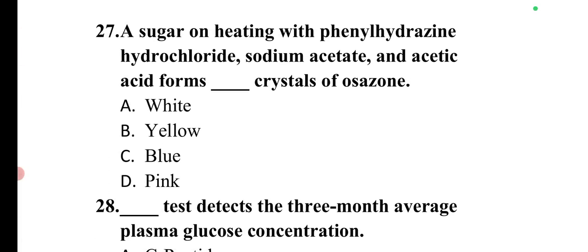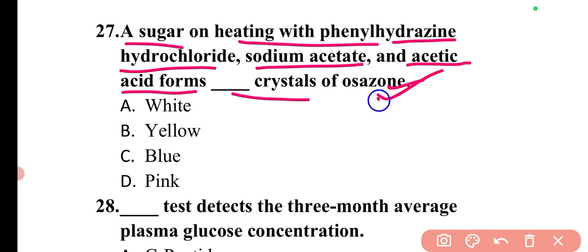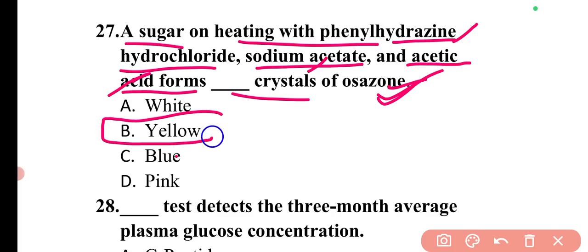Next question is, a sugar on heating with phenylhydrazine hydrochloride, sodium acetate and acetic acid forms dash crystals of osazone. So it is the osazone test, which is for carbohydrates only. In this, the heating is with phenylhydrazine hydrochloride, sodium acetate and acetic acid, and it will form yellow colored crystals of osazone. So here option B is correct. It will form needle-like crystals.